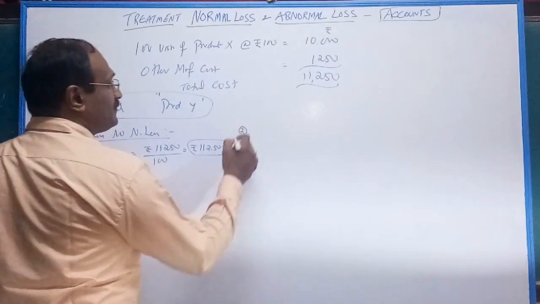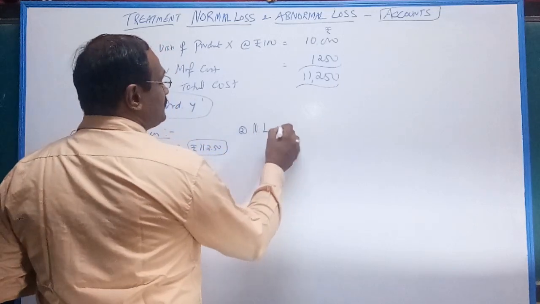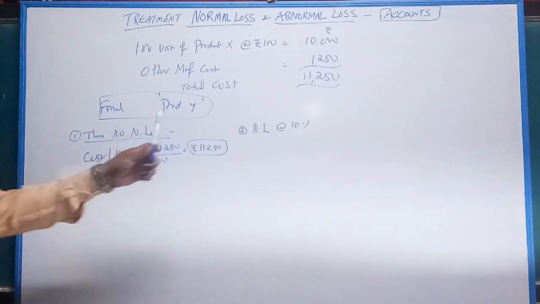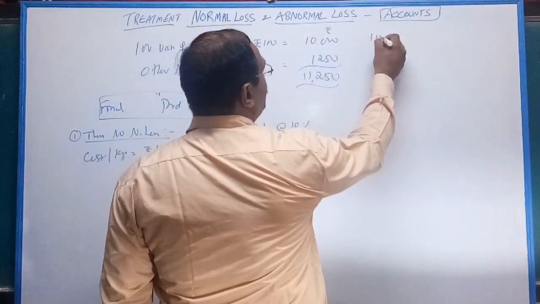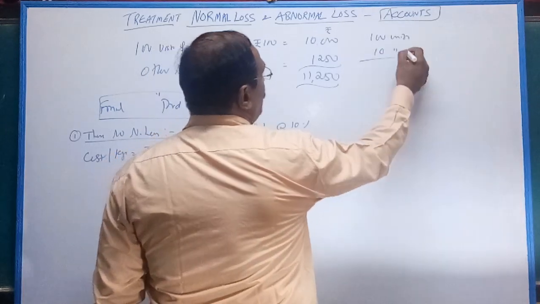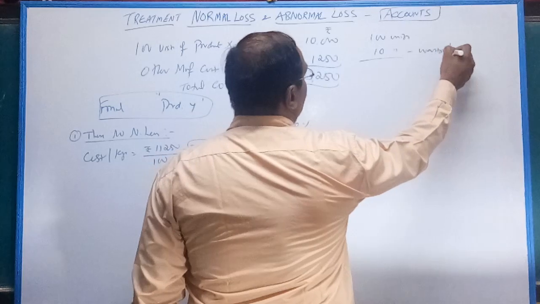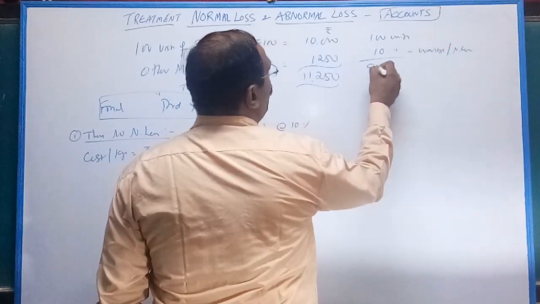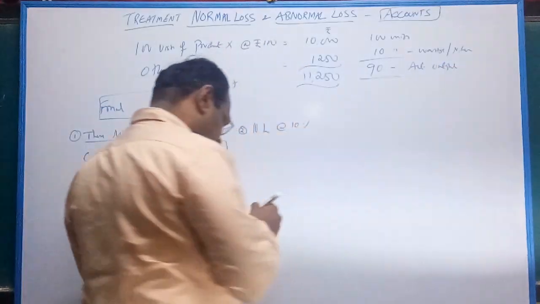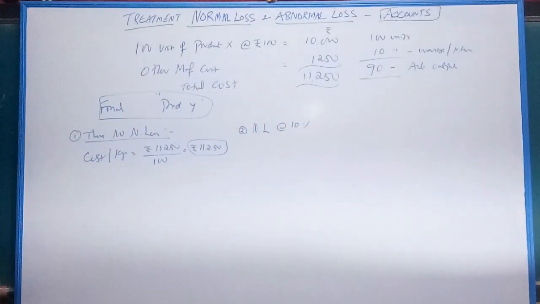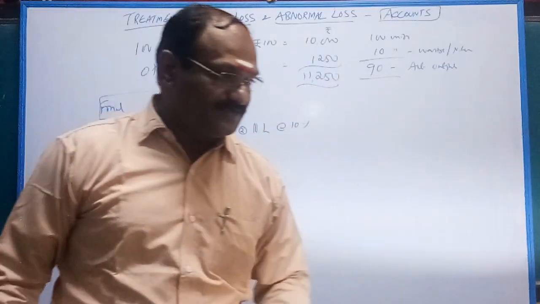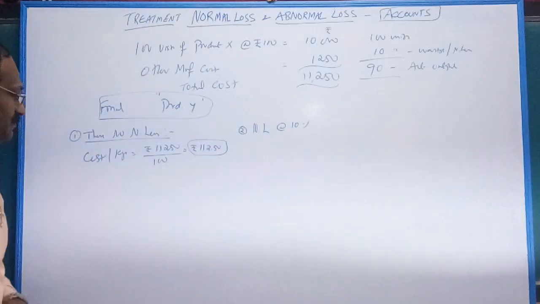Second example, there is a normal loss at the rate of 10%. Means 100 units are introduced. Out of 100 units, 10 units of loss or wastage is nothing but normal loss. So your actual output is 90. See, a normal loss is a loss which cannot be avoided. That way, normal loss should be absorbed by good units.